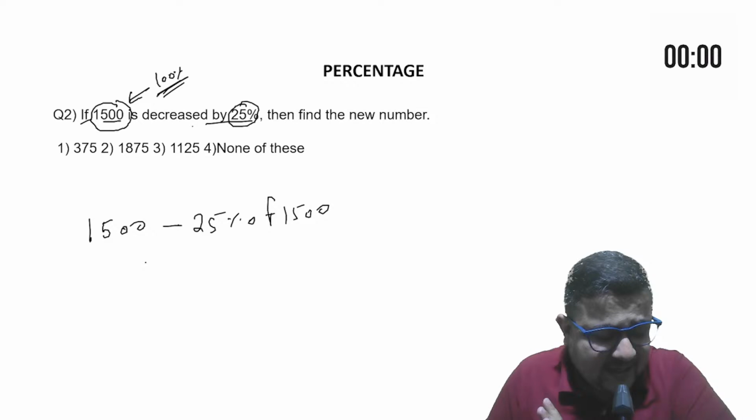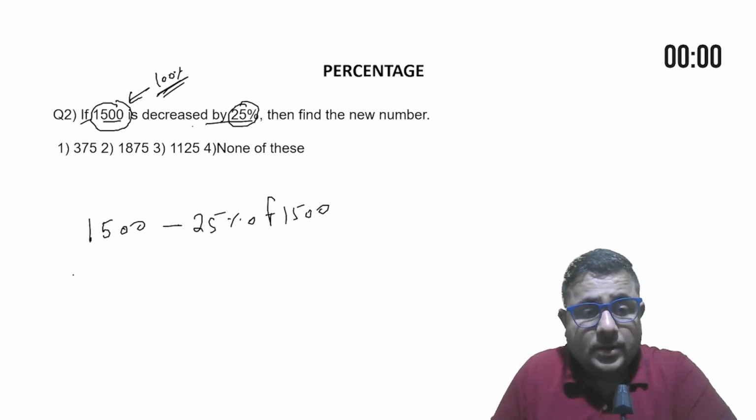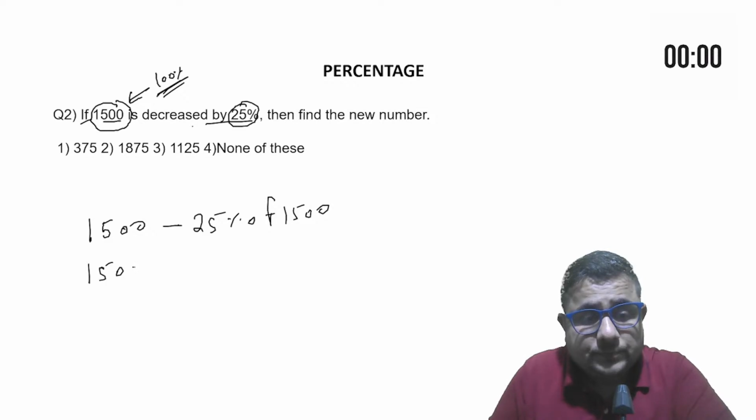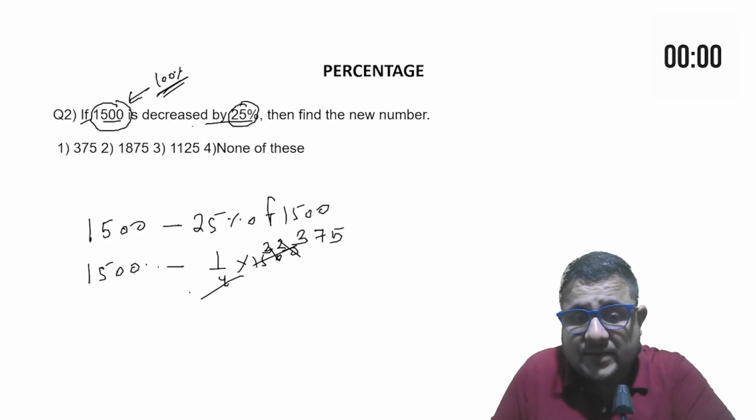Right? My voice is clearly audible or not? So Meghna is answering 1125. Let's see whether the answer of Meghna is correct or not. Very good attempt, Meghna. So 1500 minus 25% means 1/4 of 1500. Just cancel by 4. 4 3s are 12. Then 3 4 7s are 25, 28. Then 2 4 5s are 20. 375. So 1500 minus 375, you will get 1125.